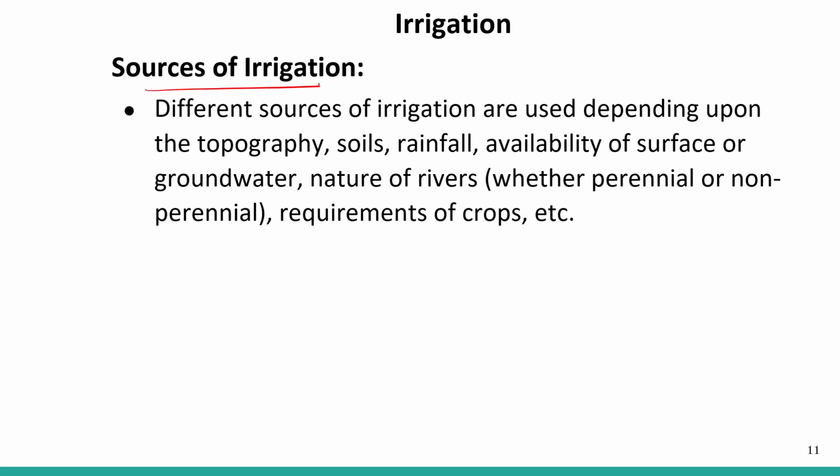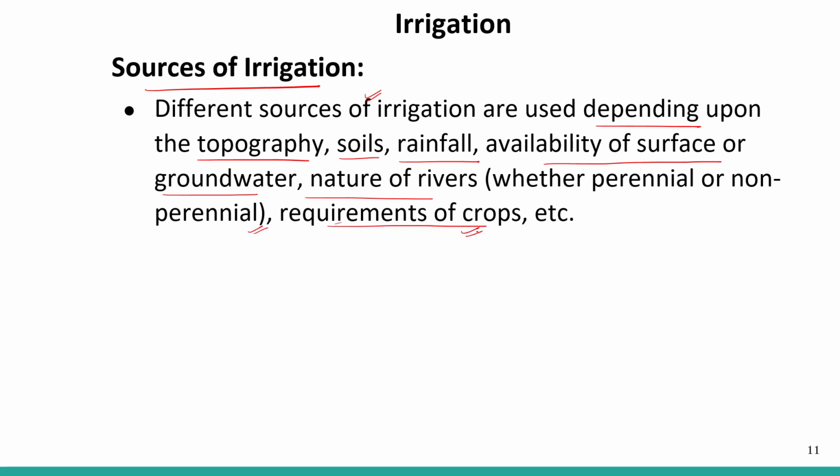Sources of irrigation. Different sources of irrigation are used depending upon the topography. So we are dependent on the different features of irrigation. Different sources of irrigation are available, but that depends on the topography, soil, rainfall, and availability of surface or groundwater. Nature of rivers, whether perennial or non-perennial, and the requirements of the crop.